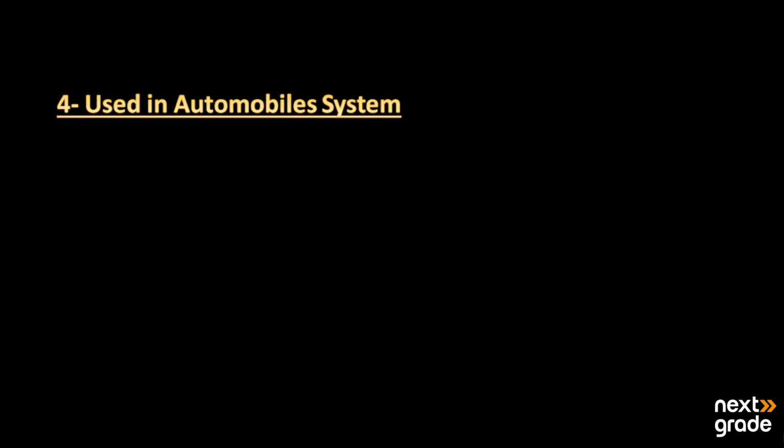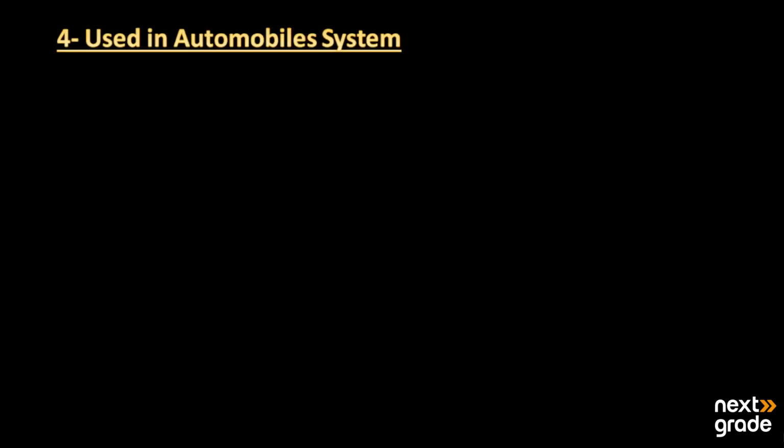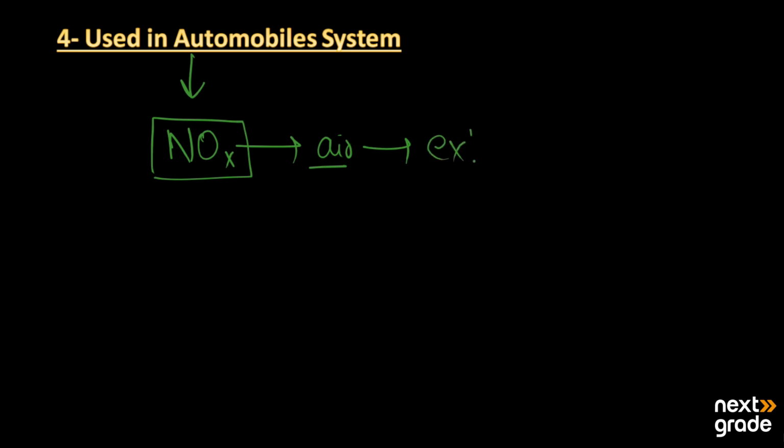The fourth use of urea is in the automobile system. Why is it used in automobiles? All automobiles produce nitrogenous compounds, NOx, which add up in the air as exhaust gas, because the engine ignites different petroleum products.